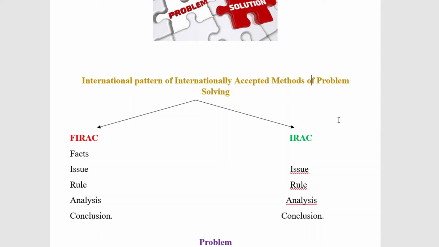Those things we have seen under sections 151 to 152. And a bailee has a duty not to make unauthorized use of the goods bailed. That means he is not supposed to make unauthorized use of the goods, which has been discussed under sections 153 and 154.